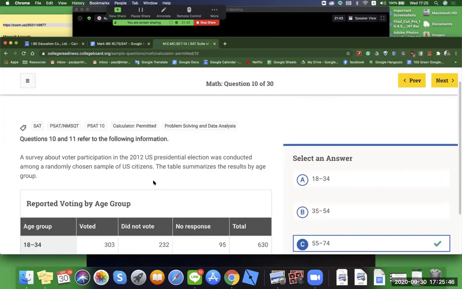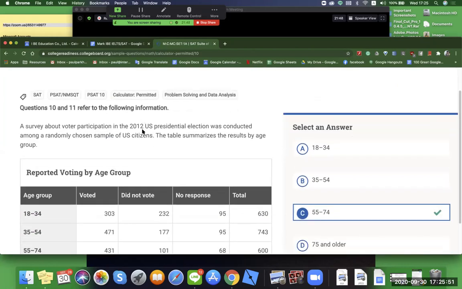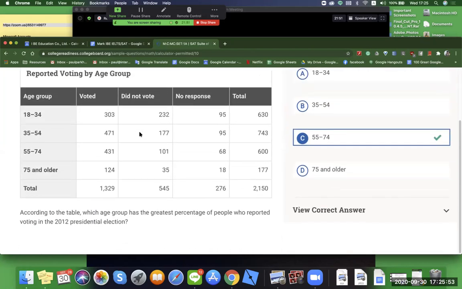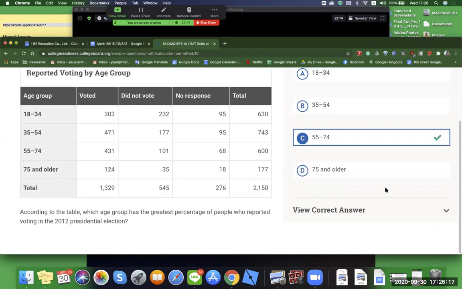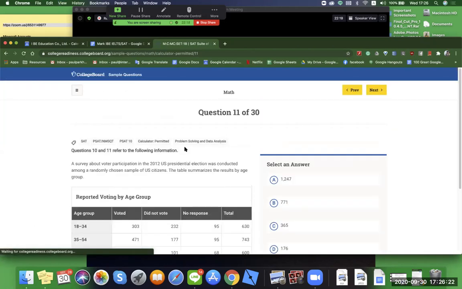Okay, calculator permitted. If I did this by mental math, I would figure out whether each is greater or less than 50%, and then pick the categories that I need to do calculations on. I didn't do the calculation for this one, but I did it for these three, and got the answer by the time we hit this one. Pretty straightforward for that one.